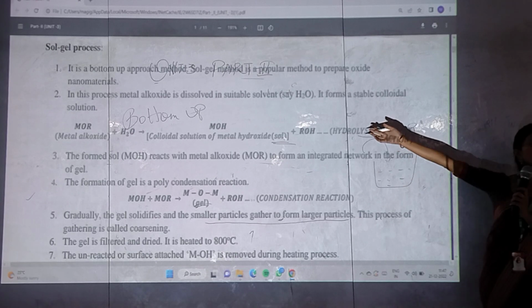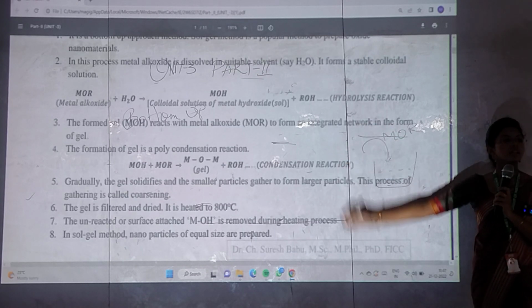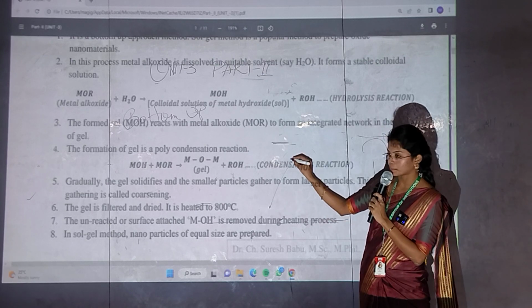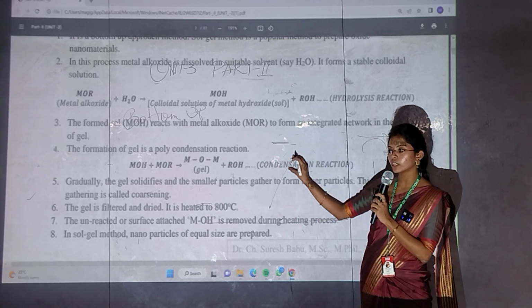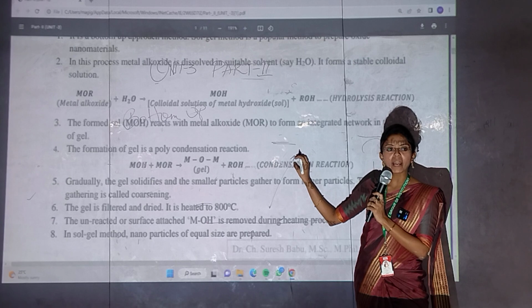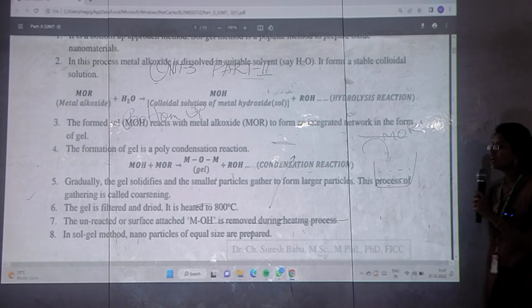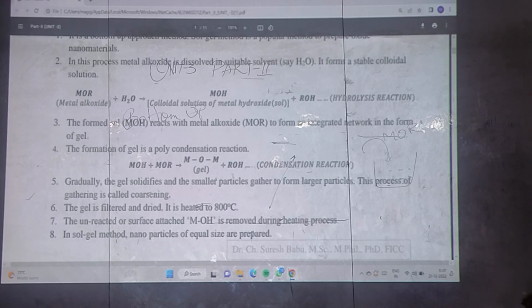That is nothing but my bottom up approach, right? Yes or no? In the bottom up approach, small particles form nanoparticles. Same thing, the small particles gather to form large particles. This process of gathering is called coalescing.